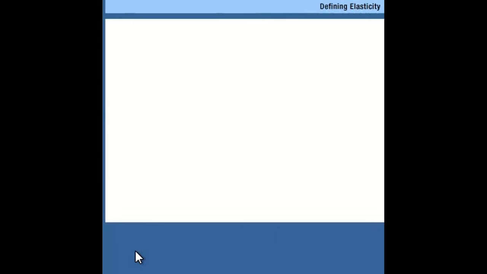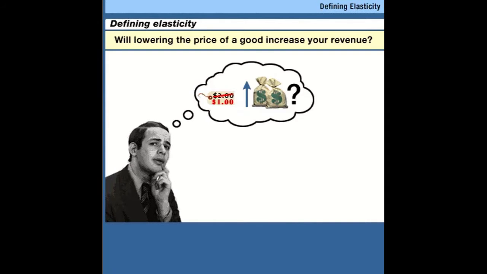Suppose you run an ice cream store. Right now, you're selling your ice cream cones for $2 a piece, and you're selling 20 cones a day. Should you try to improve your business by putting your ice cream cones on sale for $1 a piece? In order to answer this question, you'd need to know how your customers would respond to a change in your price. And this brings up the question of the elasticity of demand.